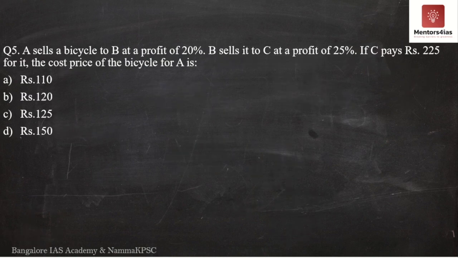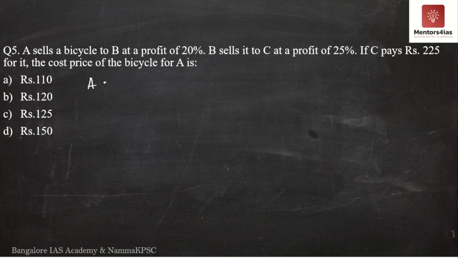Question number 5 now. What does question number 5 say? A person sells a bicycle to B at a profit of 20%, B sells it to C at a profit of 25%. If C pays rupees 225 for it, the cost price of the bicycle for A is what? Meaning, at what amount did A purchase it? I hope this is a very simple question for you now. Everybody should be able to solve this particular question. Correct? So how do we solve this particular question?